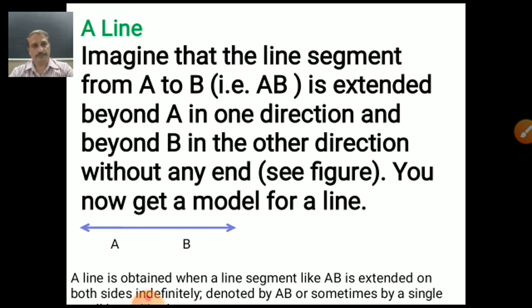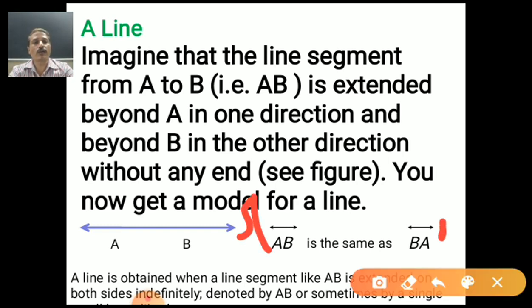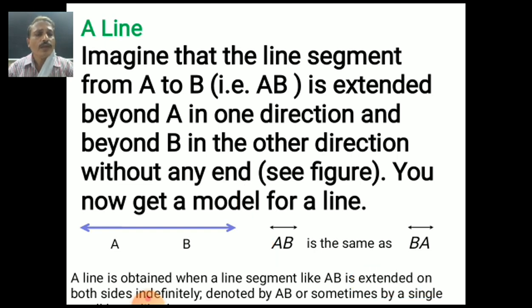It is denoted by AB, or sometimes by a single letter, line A or line B. Simple way you can say, line AB is also denoted by line BA. Sometimes it is denoted by line L, line M, small letter only. Yes? Not AB. Line L. How to read this one? Line L. Suppose this is L. Not AB. Both are same: line L or line AB. Single small letters are used, but when you use double letters, then use capital letters. Good.